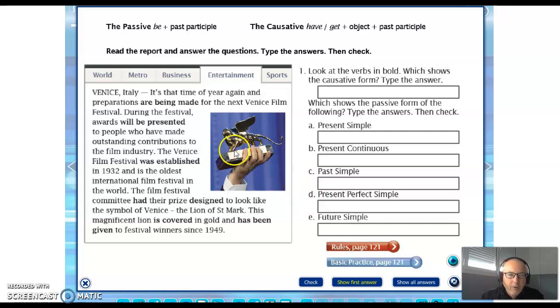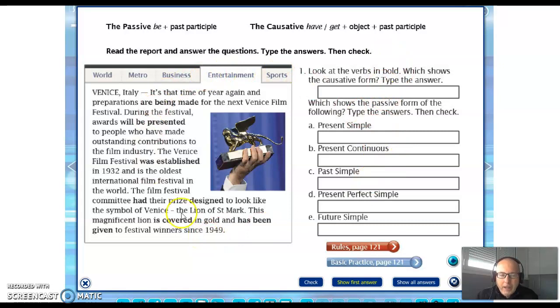Okay, so first of all I'm going to read the text and we'll talk about this. So let's go. Venice, Italy. It's that time of year again and preparations are being made for the next Venice Film Festival. During the festival, awards will be presented to people who have made outstanding contributions to the film industry. The Venice Film Festival was established in 1932 and is the oldest international film festival in the world. The Film Festival Committee had their prize designed to look like the symbol of Venice, the Lion of St. Mark. This magnificent lion is covered in gold and has been given to festival winners since 1949.